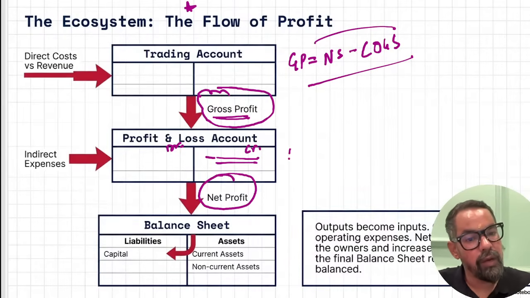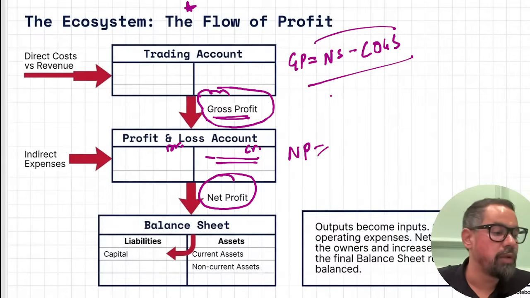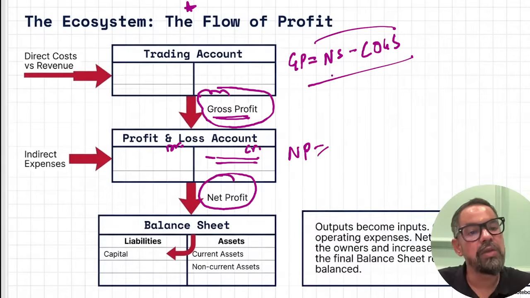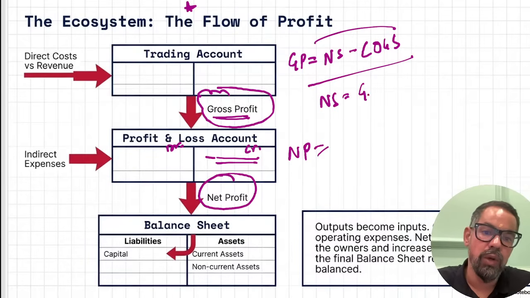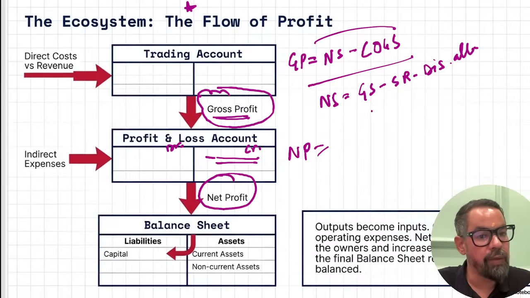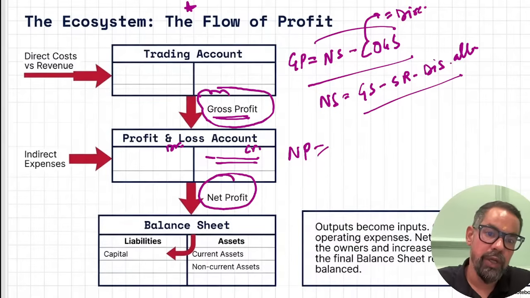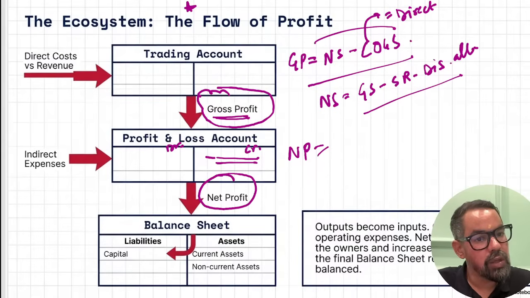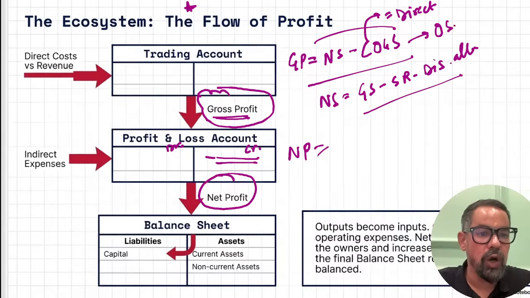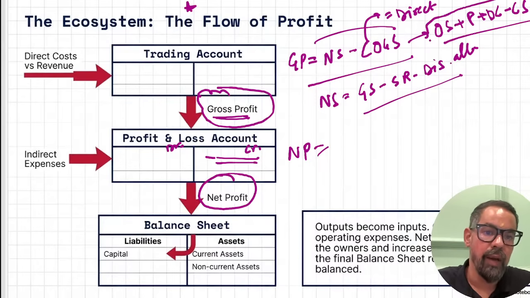We get to know the net profit. Okay? Net profit. What is the formula? No one told me about the formula. So when it comes to how you calculate, net sale is equal to gross sale minus sales return minus any discount allowed by the company. Cost of goods sold is equal to direct cost. So cost of goods sold is equal to opening stock plus purchase plus direct cost minus closing stock. So this is the formula which you have to remember.